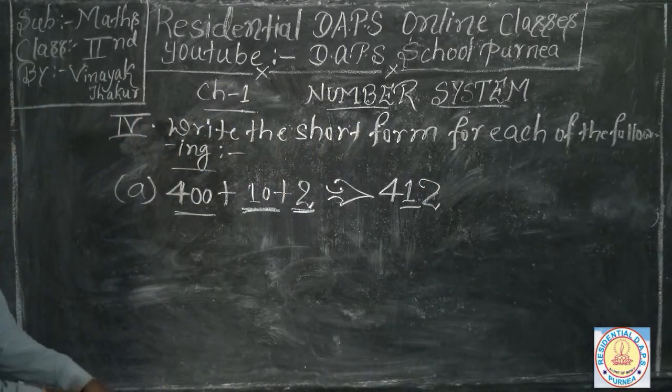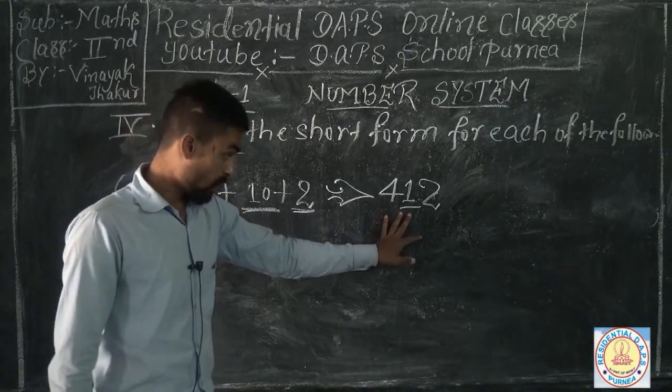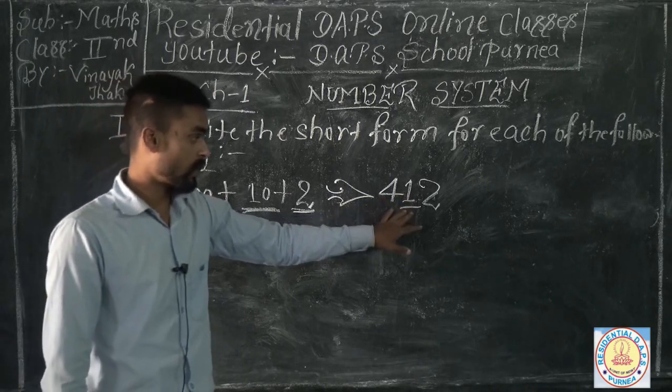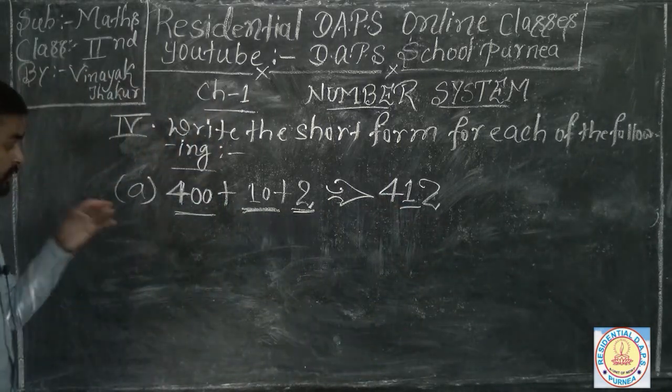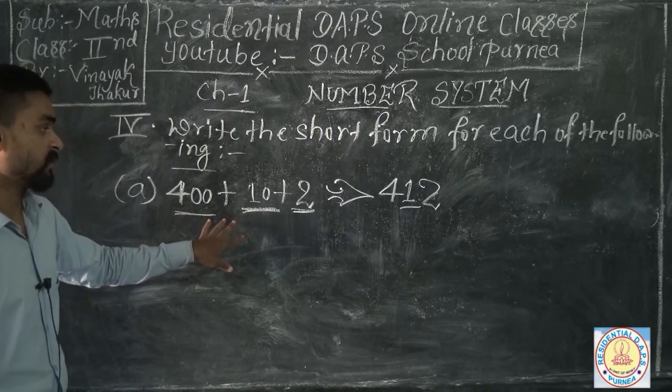So we find out our numerals. Our numeral is 412.